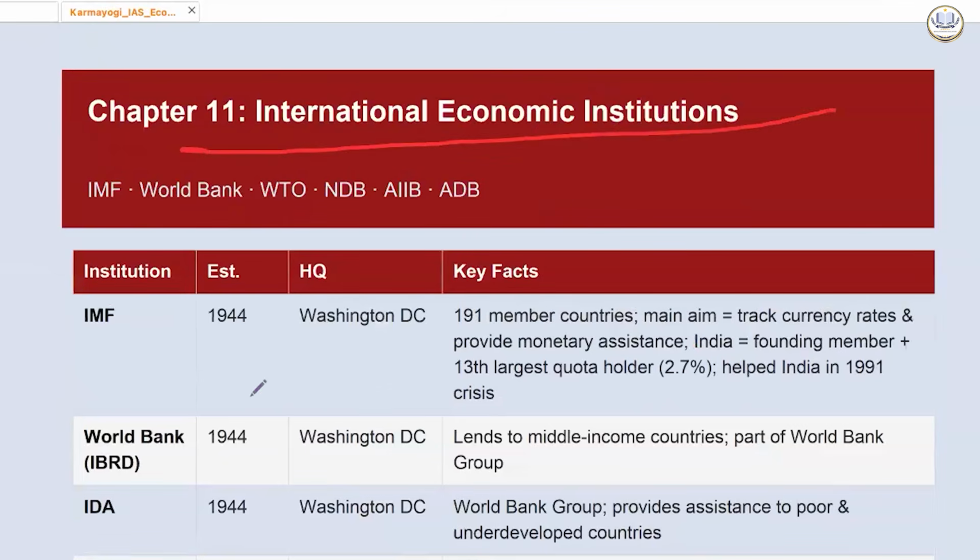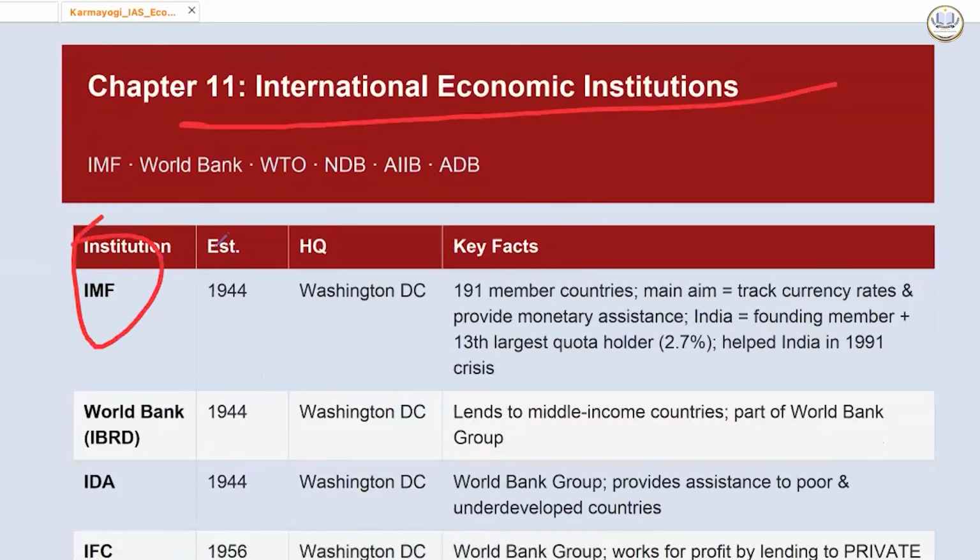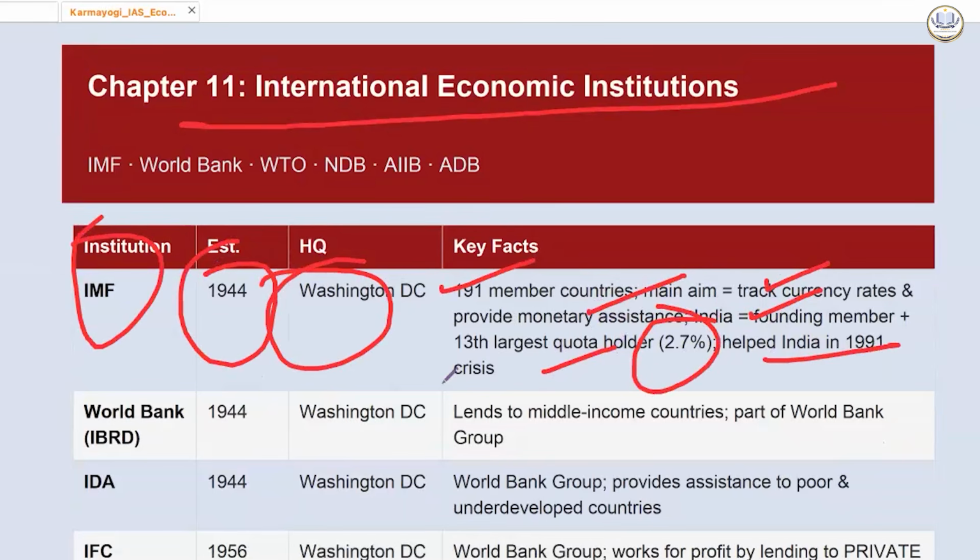देख लेते हैं इंटरनेशनल इकोनॉमिक इंस्टीट्यूशन. The most important is IMF, established in 1944. Washington DC, 191 member countries. Main aim is to track currency rates and provide monetary assistance. India is a founding member. 13th largest quota holder, 2.7%, helped India in 1991 crisis.